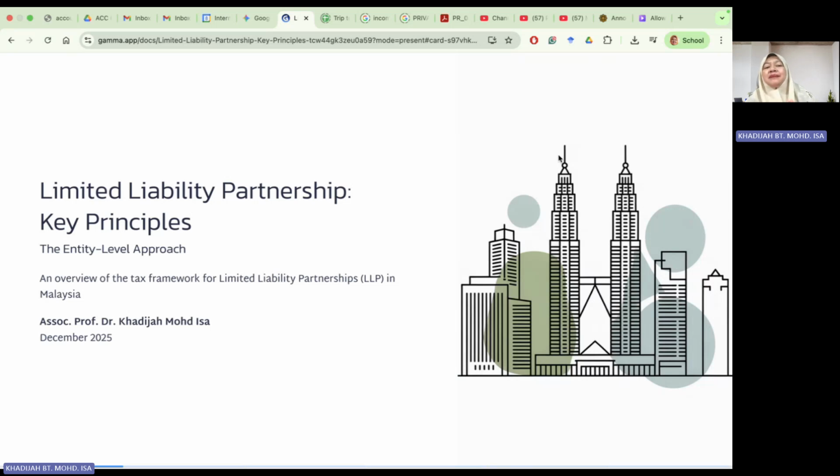But here we have the limited liability partnership. It's still a partnership, but it's a limited liability, or what we call LLP. So we're going to look into this LLP. How is it different from the conventional?